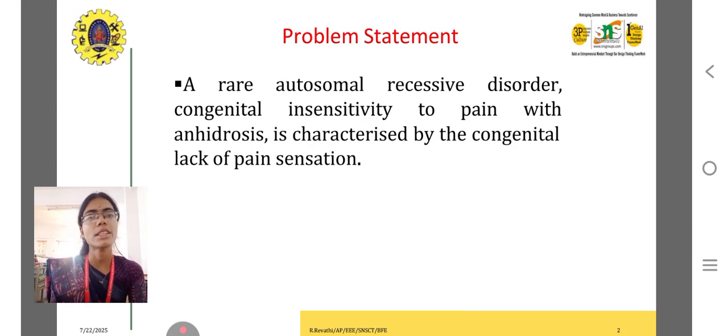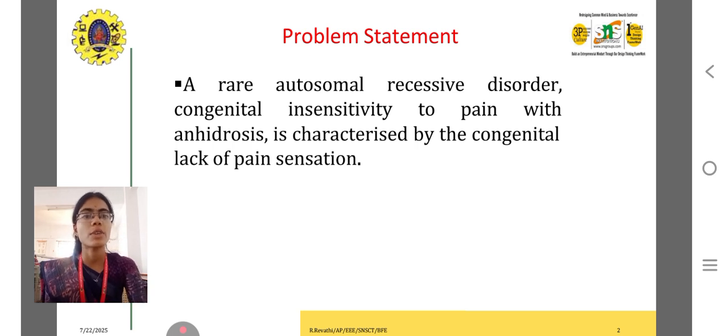So consider a problem statement of a rare autosomal recessive disorder, congenital insensitivity to pain with anhidrosis, which is characterized by the congenital lack of pain sensation. So it is insensitivity to pain.